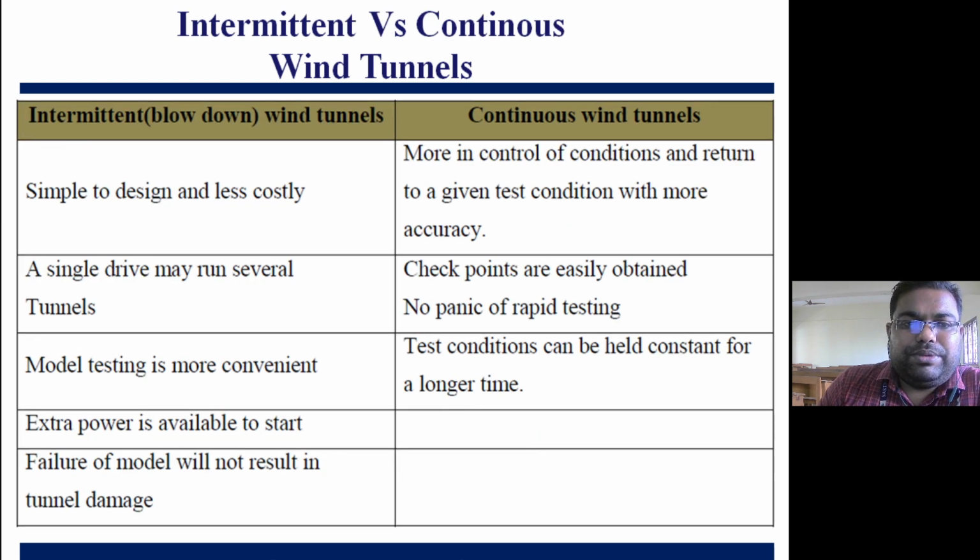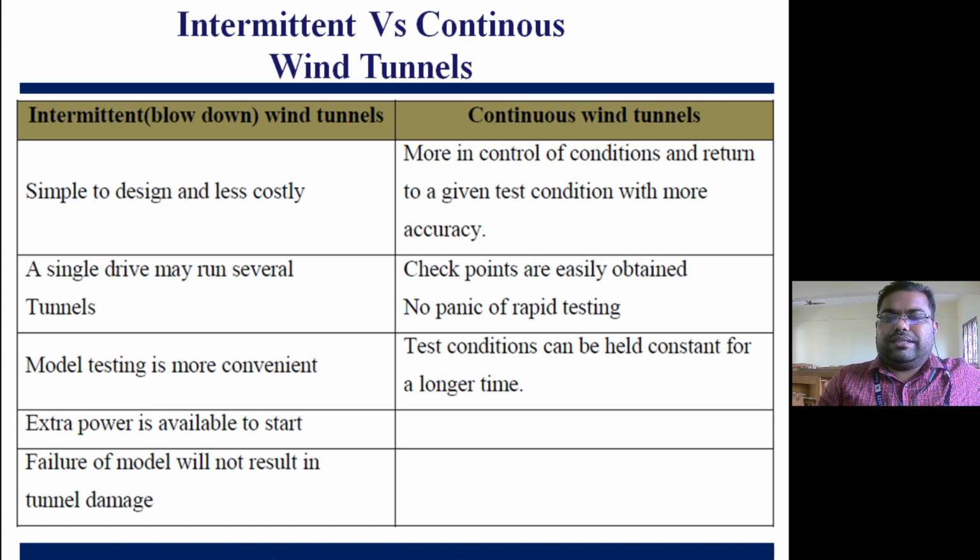So if we again compare intermittent, that is the blow down wind tunnel, with the continuous wind tunnel, blow down is simple to design and less costly. But for the continuous wind tunnel, we need more control.